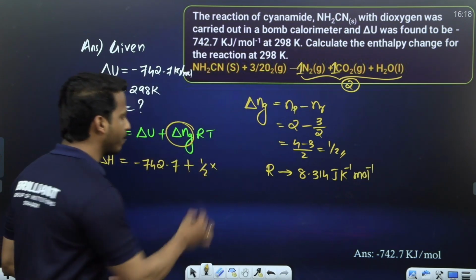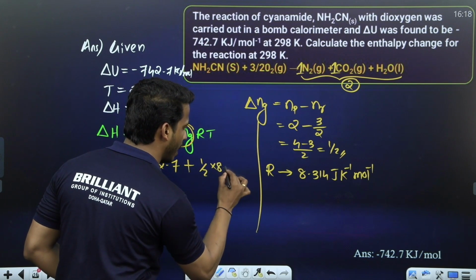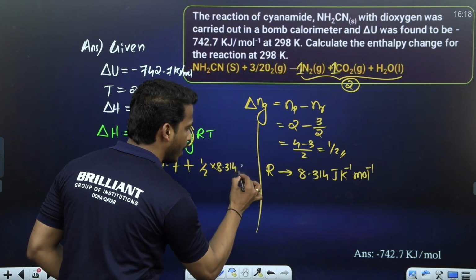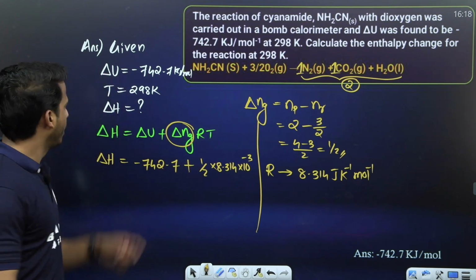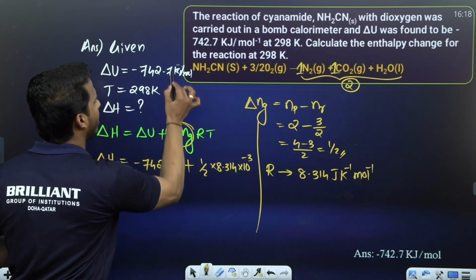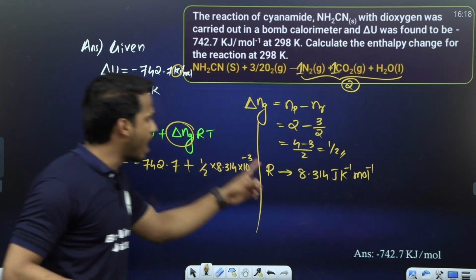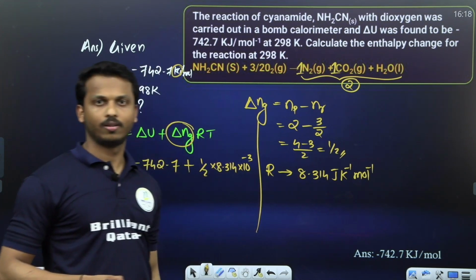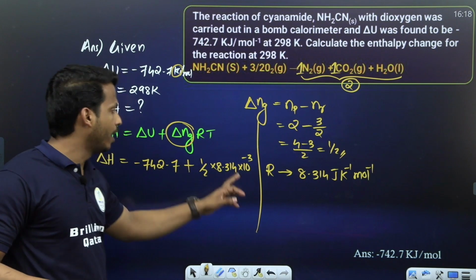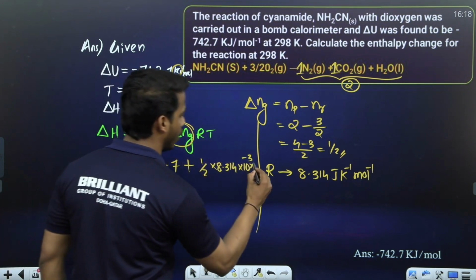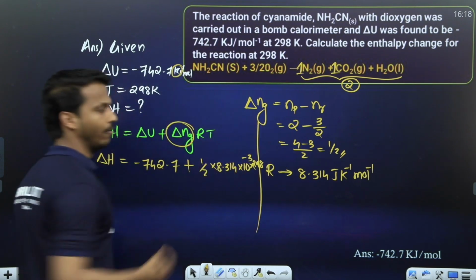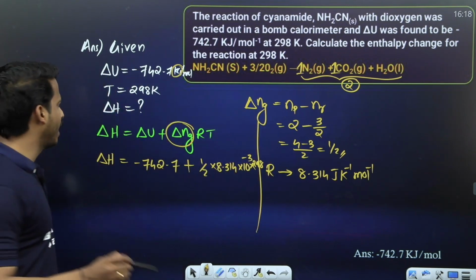So R value is a fixed constant value. We can substitute 8.314 into 10 raised to minus 3. Why 10 raised to minus 3? Dear all, delta U is given in kilojoule, but R value we have in joule. How to convert joule into kilojoule? Into 10 raised to minus 3. Into temperature. What is temperature? 298 Kelvin.